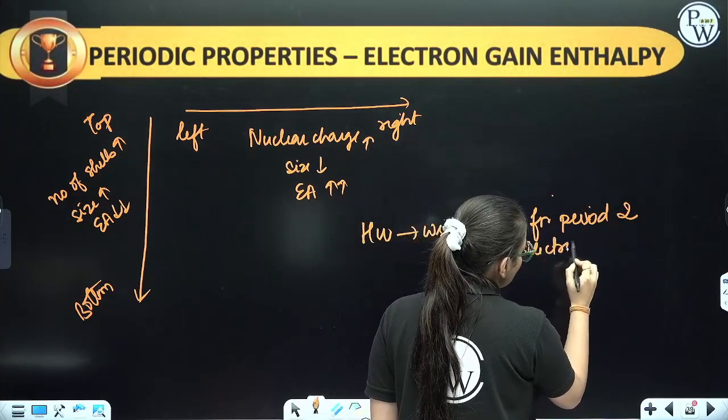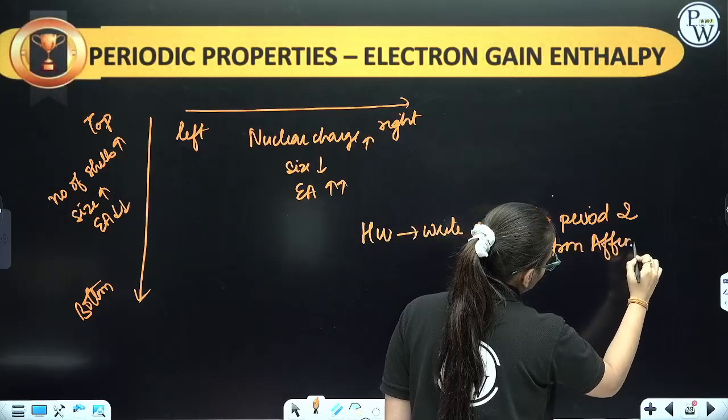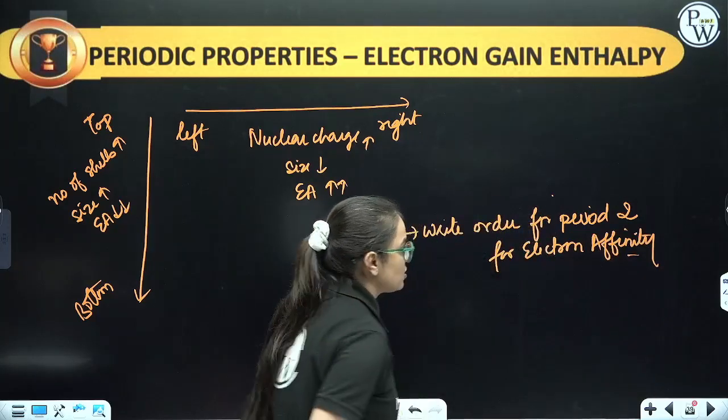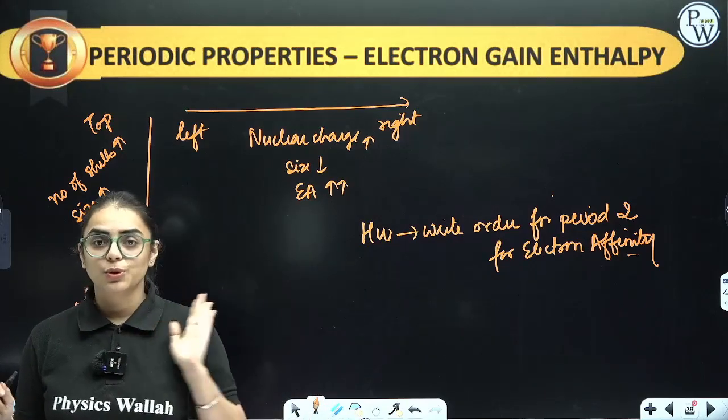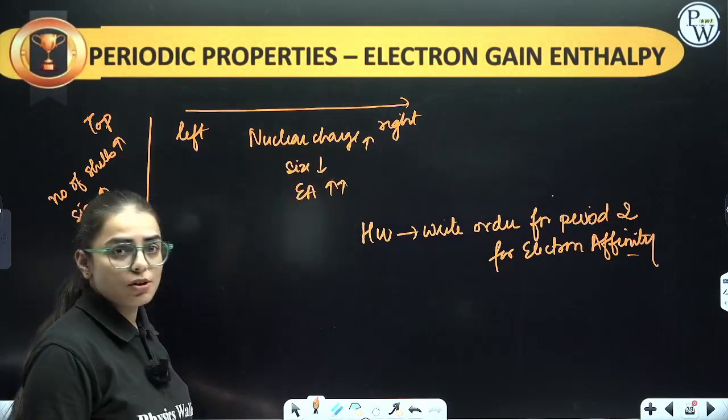No need to worry students, in the next class before chemical bonding, I will give you its order as well. But I want you all to try once. Fully filled and half filled will have 0 value. Now you have to do it by own. I have given you a hint. The general order is given over here.